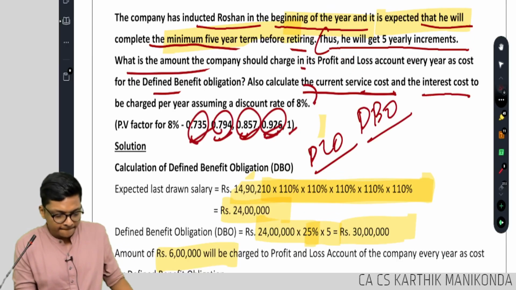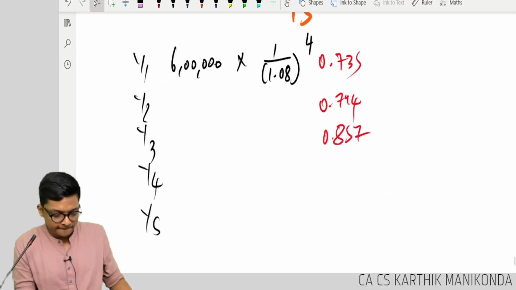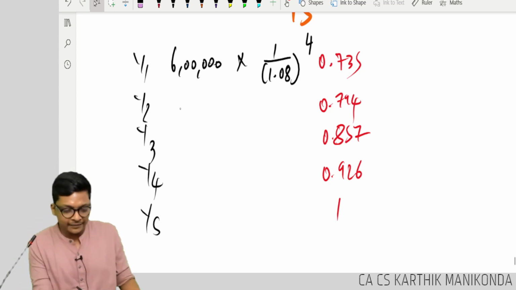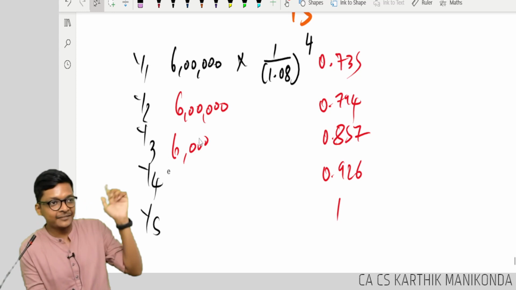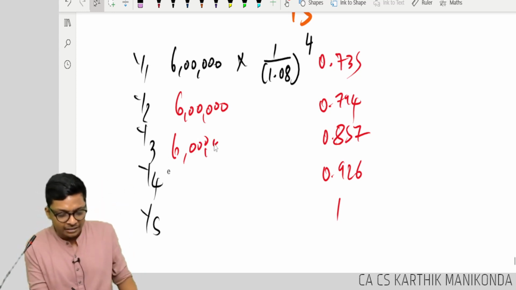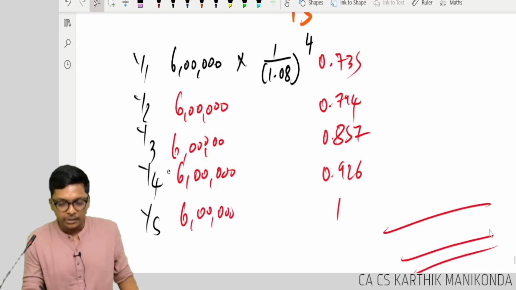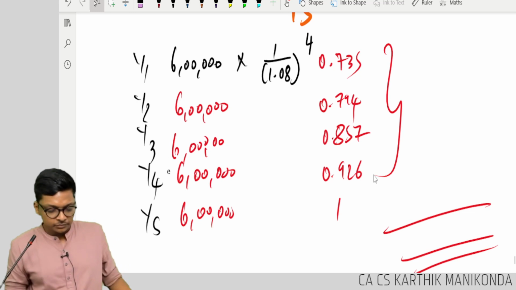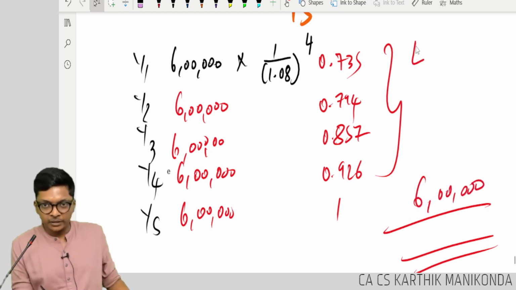Next year 0.79. One. Here I will write 6. It's same as last time, guys. There we did for 5,000. Now we are doing 6 lakhs. That means if I invest present value of all of this in each of the year, see how much you will get. Multiply, guys. Here we'll get 6 lakh itself. First one 4 lakh.